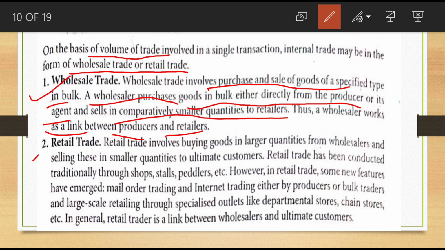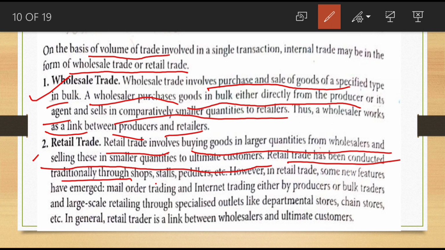Next, what is retail trade? Retailers purchase small quantities from wholesalers and sell directly to whom? The consumer. Retail trade involves buying goods in large quantities from wholesalers and selling small quantities to ultimate consumers. It has traditionally been conducted through shops, stalls, peddlers, etc.